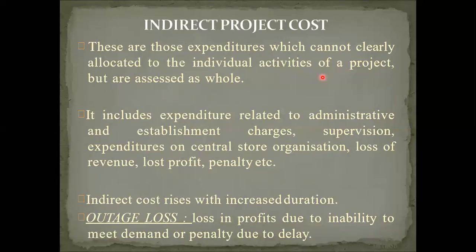You can't say no work is there this month so I will not give salary. So that is called indirect cost. And outgauge loss, we already discussed: loss in profit due to inability to meet the demand, or penalty due to delay. Penalty due to delay is applicable in the case of companies, organizations, or big construction companies.